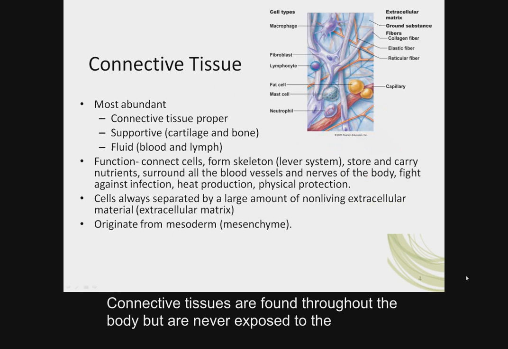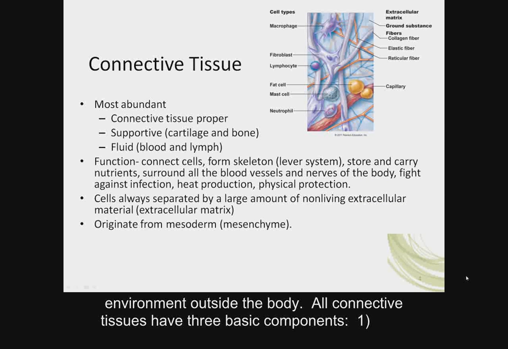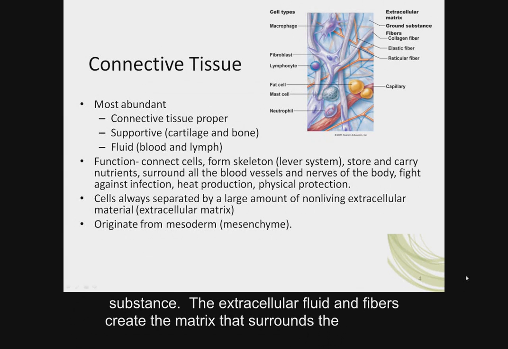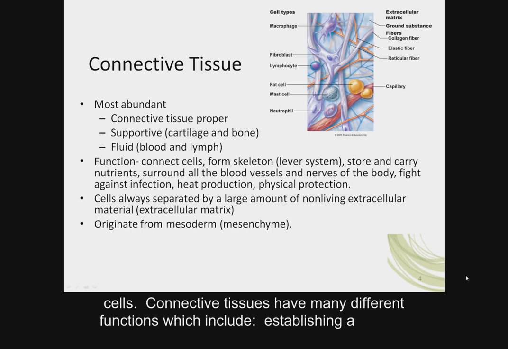Connective tissues are found throughout the body but are never exposed to the environment outside the body. All connective tissues have three basic components: 1. Specialized cells. 2. Extracellular fibers. 3. A fluid known as the ground substance. The extracellular fluid and fibers create the matrix that surrounds the cells.